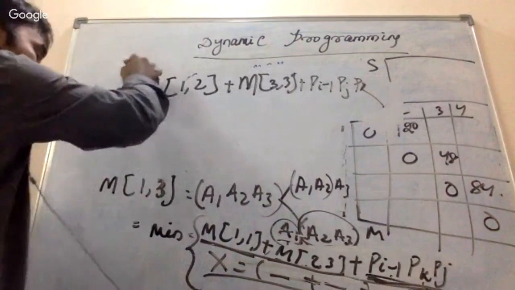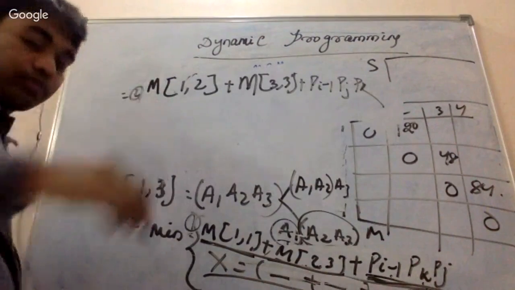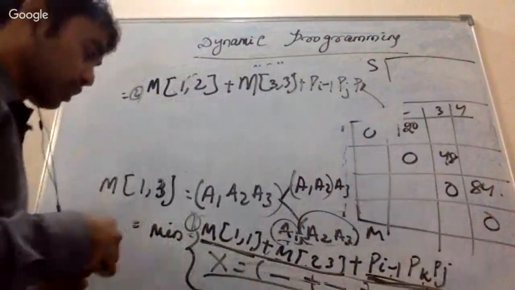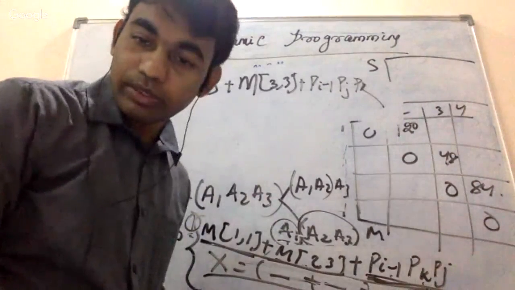Okay, zero plus 48 plus 60. I don't know, let's see. So what about others?